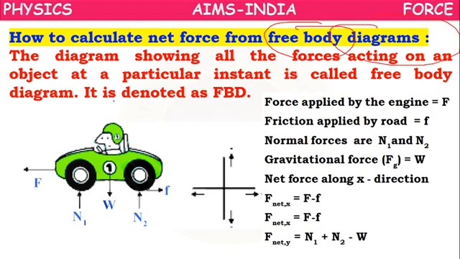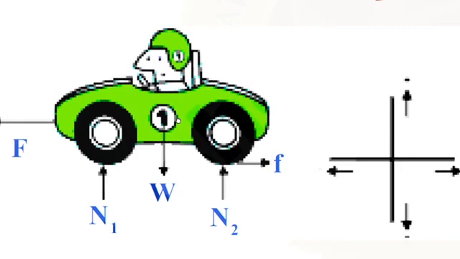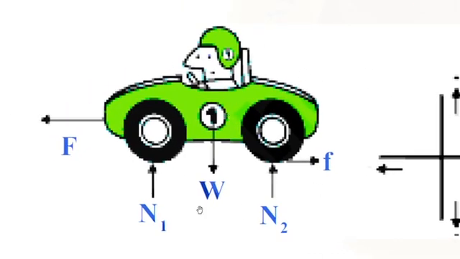FBD. The diagram that shows all the forces acting on an object at a particular instant is called a free body diagram, or FBD. Suppose a car is moving on the road. Here, what forces will work on the car? Weight, W, the force of gravity acting downwards.